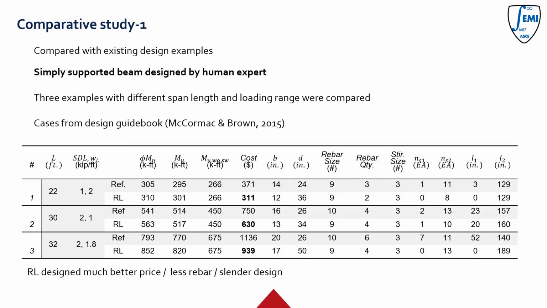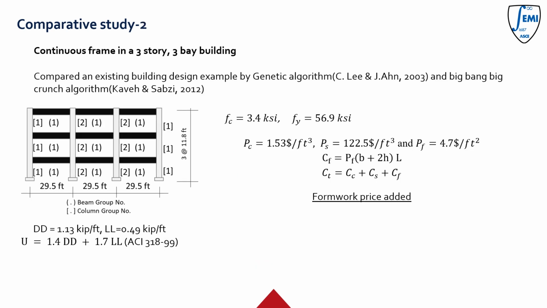Here I compare the agent performance with a human designer. I took examples from a design guidebook and compared the design results. The trained agent showed less material cost, shown in the red box, by preferring to use less quantity of rebar but a more slender beam design. We also compared a building design example with optimization methods.